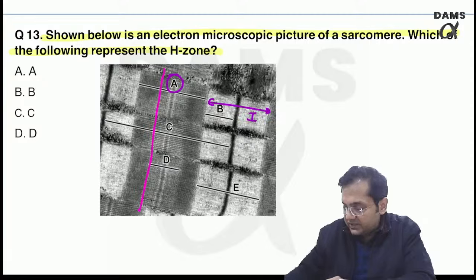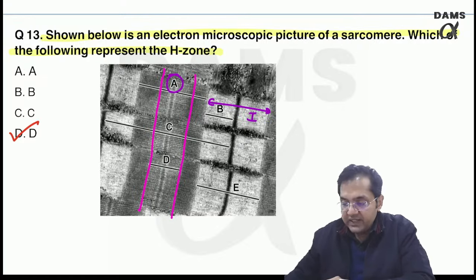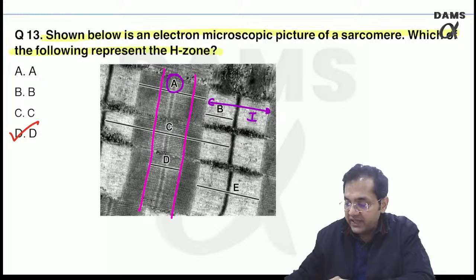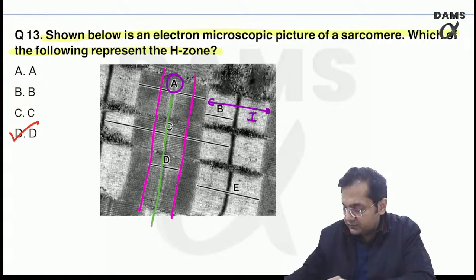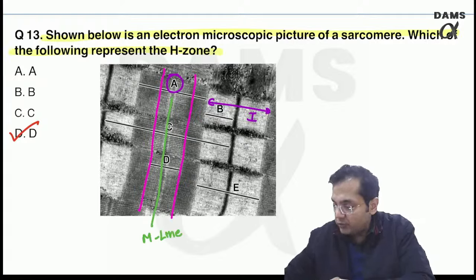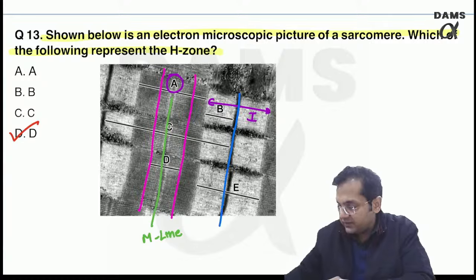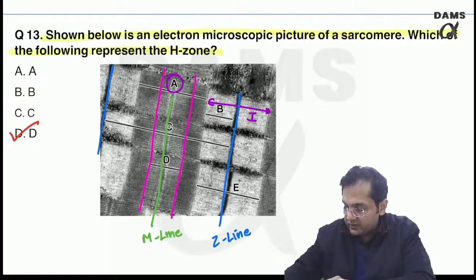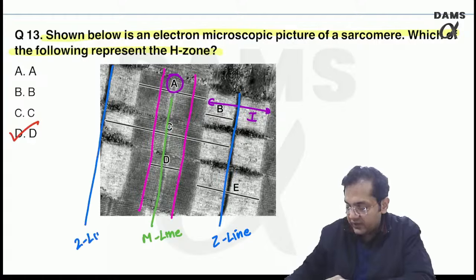So H is actually represented by the D. In the middle of the H, we have a line which is the M line, and please understand, if this is the M line, then naturally you will all agree with me that this is a Z line. This is another Z line.